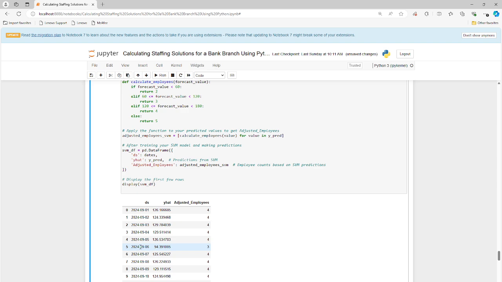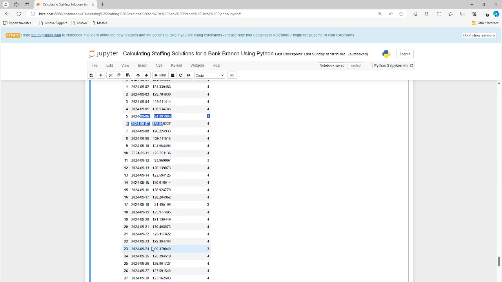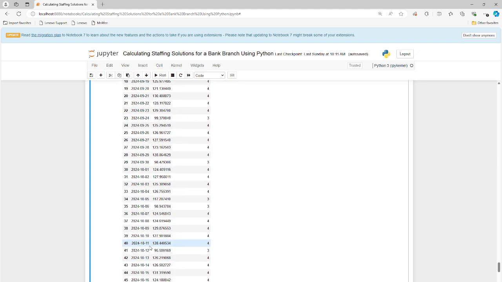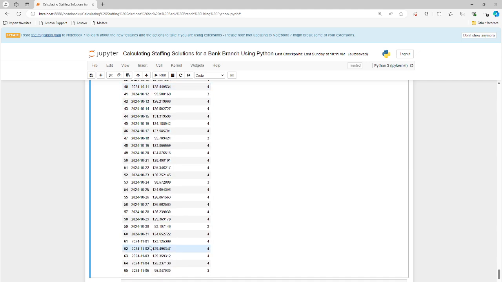But even when we normalize all the data, in this case, it still can't get it right. It still thinks that Friday, the number of people coming in is going to be less, but we know it's going to be Saturday, right? So again, even when we transform the data, the model still can't pick up the nuances. It's probably overfitting the data, right? And it's learning the noise in the data, but not the nuances. We want the model to learn the details of the data and ignore the noise. I think it's overfitting and learning too much here. So that's fine. It is what it is. We have our results. Prophet wins.